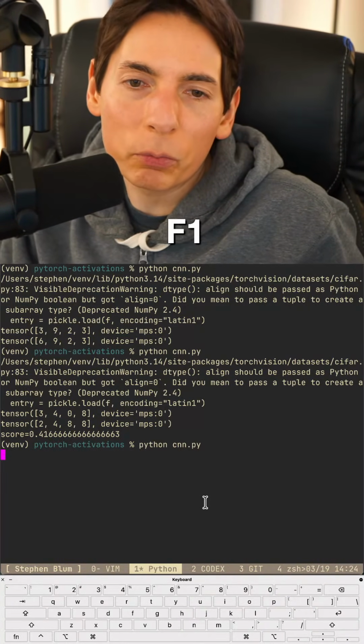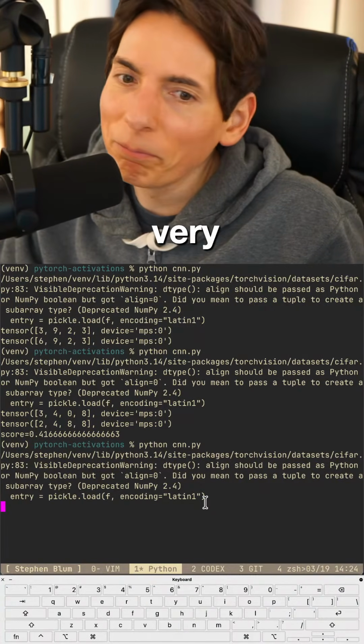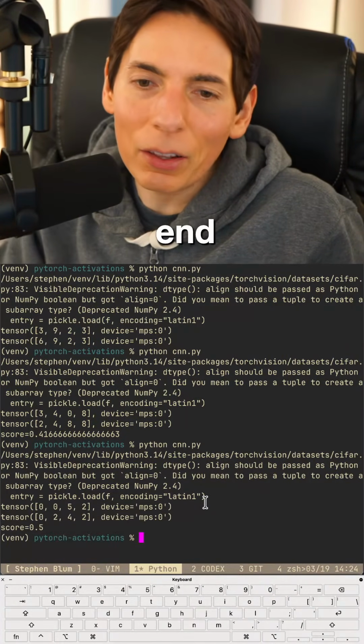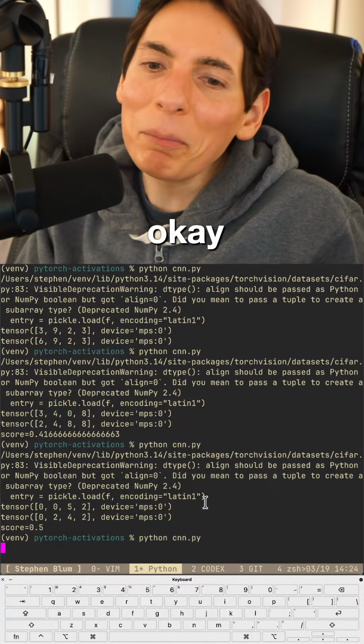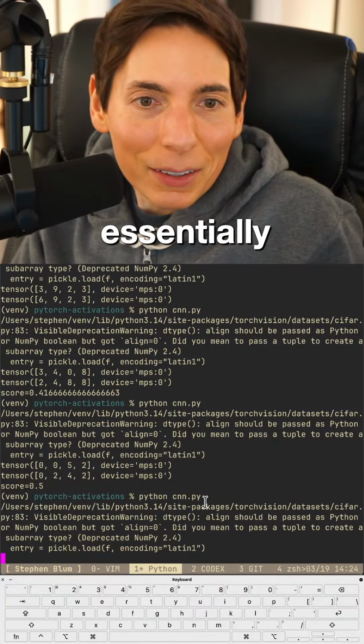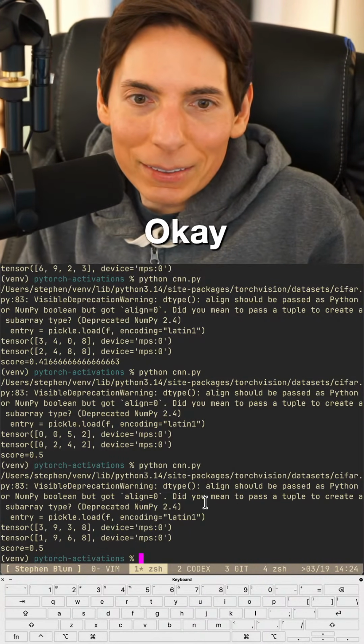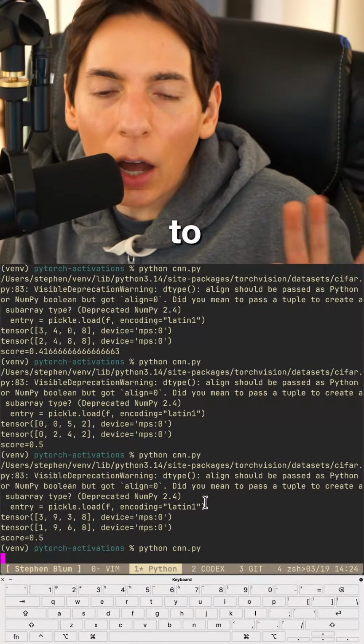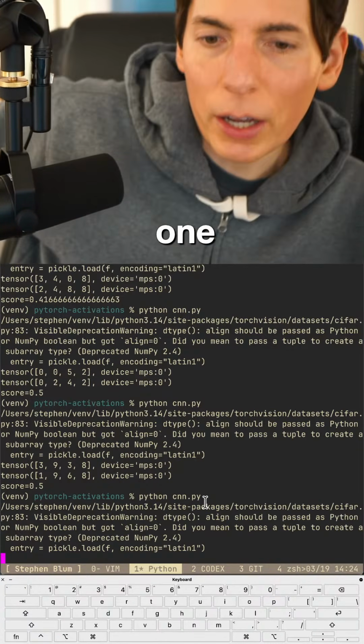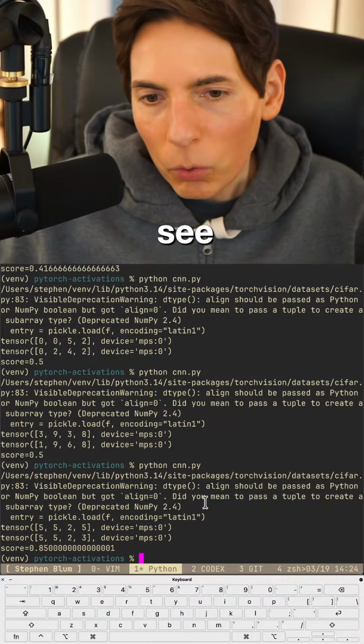The F1 score is 41%. Not very good. Let's end it on a high. Oh, that's 50%. Okay, not quite much of a difference, essentially. Let's go, we did it. F1 score, we got it. Okay, nice. It's fixed. I want to see 100%. Let's see if we can get one that shows 100. Let's see 100. Run for 185.